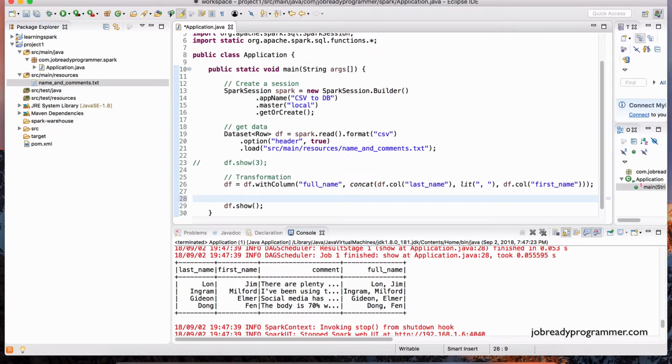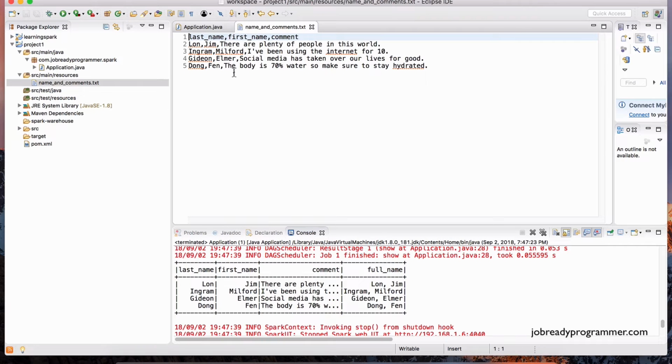Now let's say we want to do another transformation where we only want to see the comments that have numbers in them. So let's view our file again real quick. Notice that this entry right here has a number, okay, as well as this one right here. Here's another number. So let's say that we only want to see those rows that have comments with numbers in them. So I expect to see the record for Milford Ingram and Fen Dong. How would we do that?